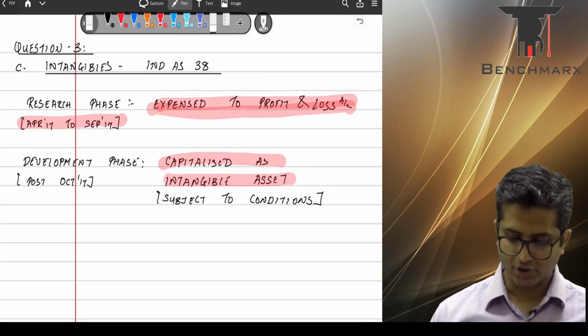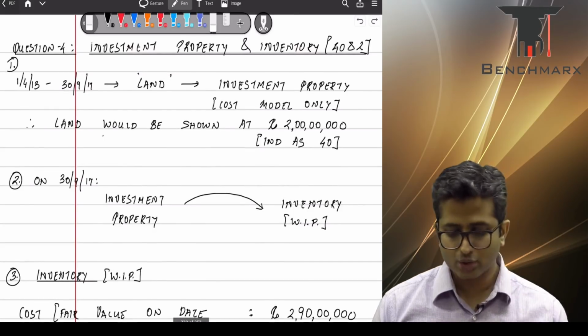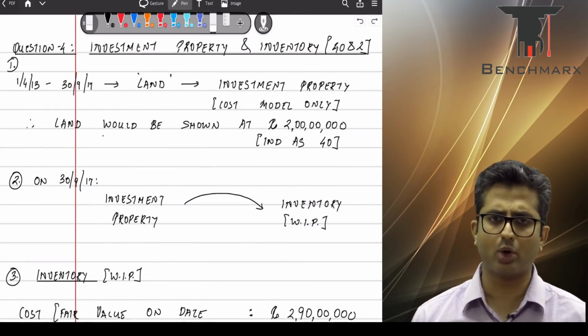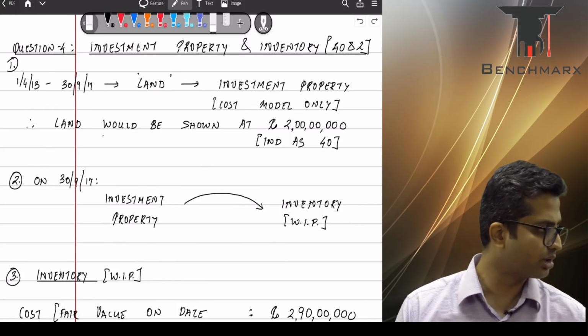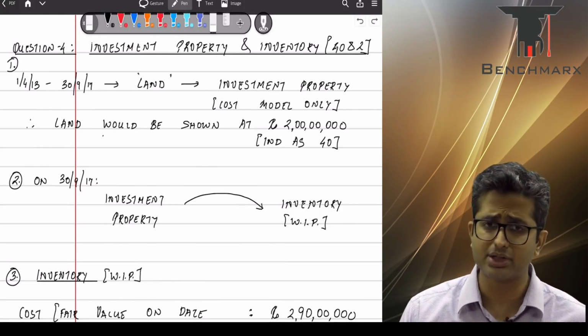We'll proceed to the next question, question number 4. Okay, we'll continue to question number 4. So this is again a question, as you can see, on two specific standards which are linked to assets. There is a standard on investment property and inventories.